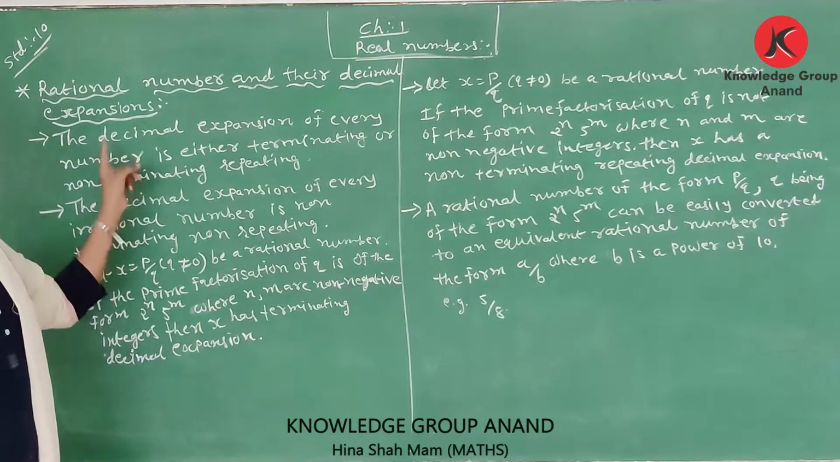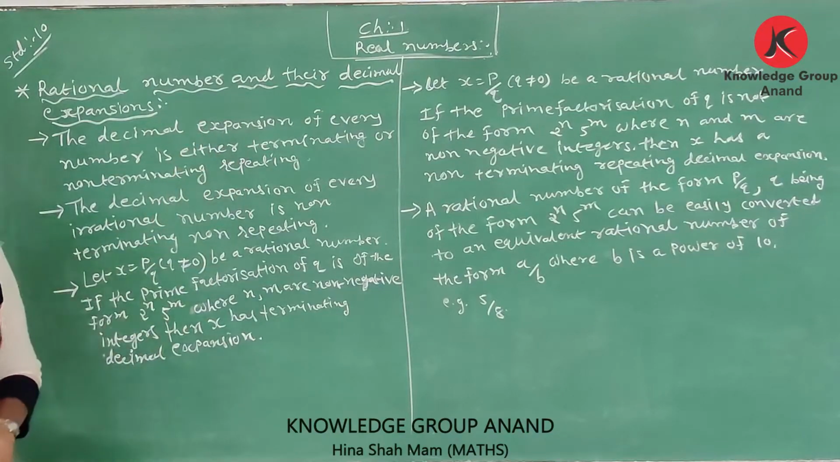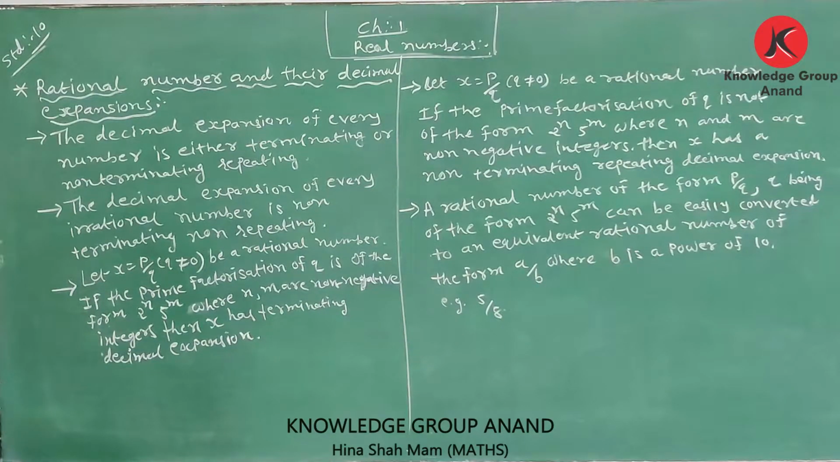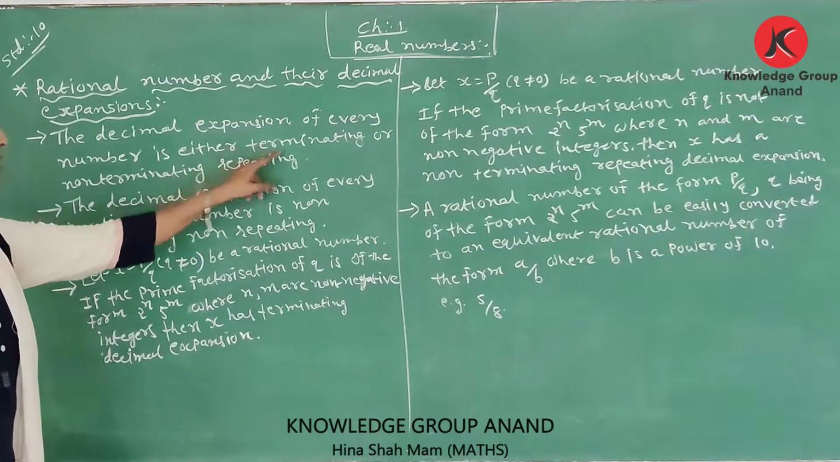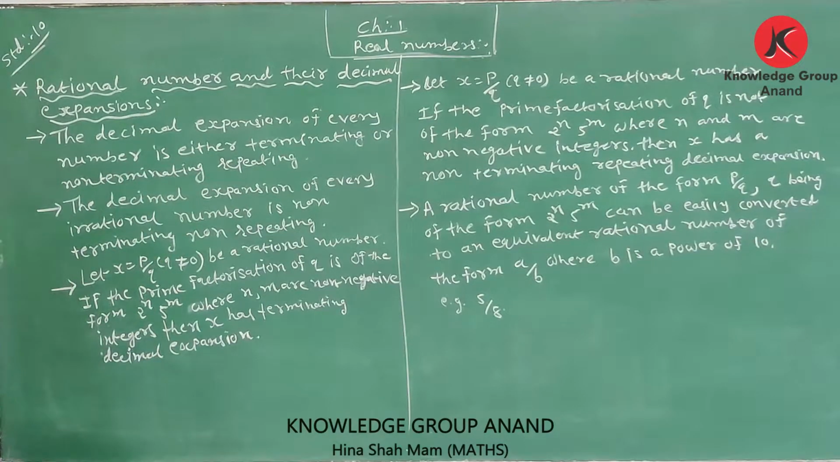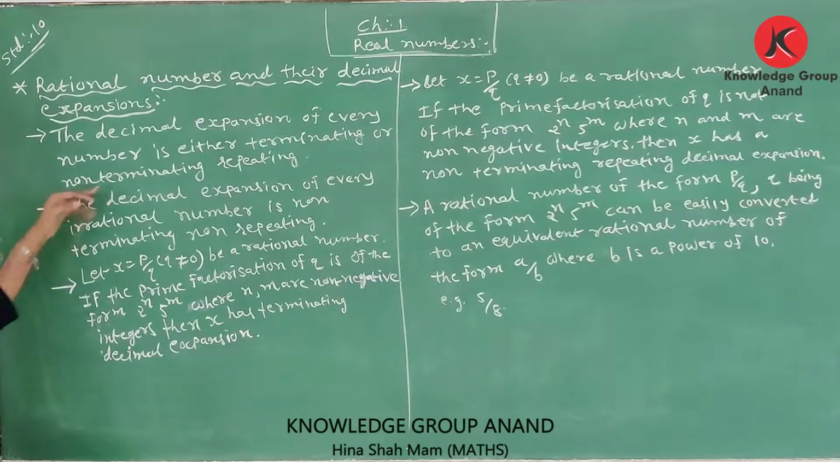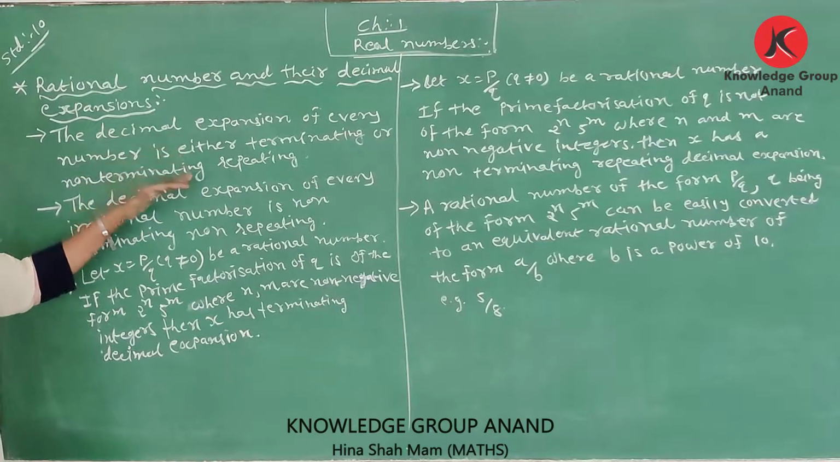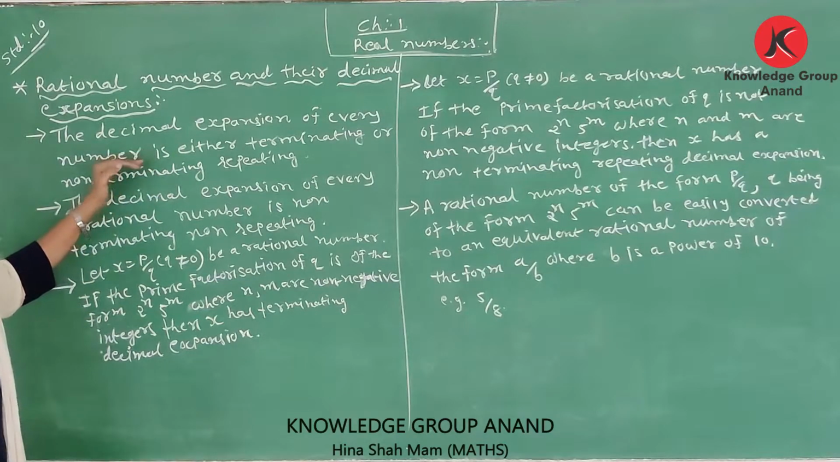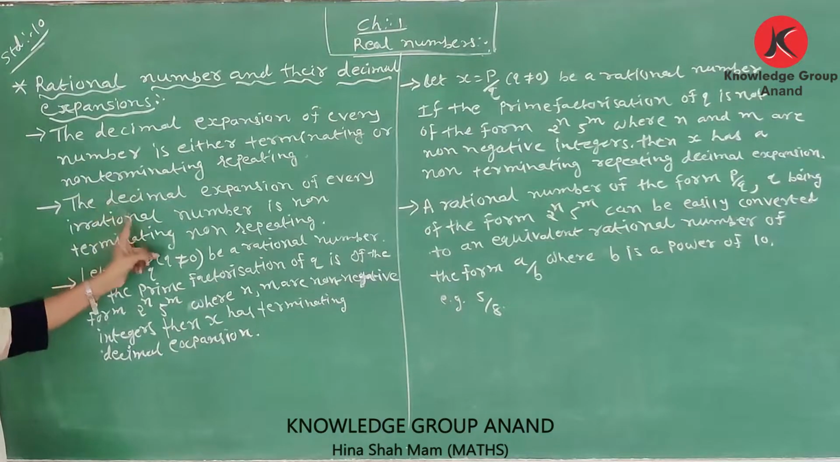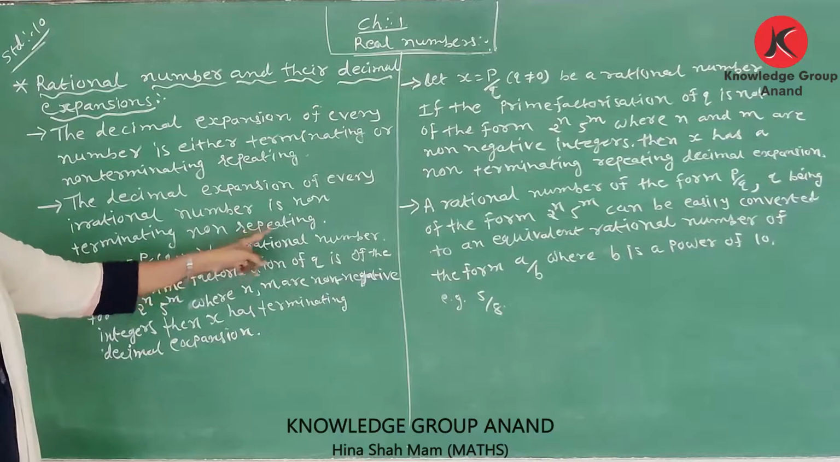First, the decimal expansion of every rational number is either terminating or non-terminating repeating. Second, the decimal expansion of every irrational number is non-terminating, non-repeating.